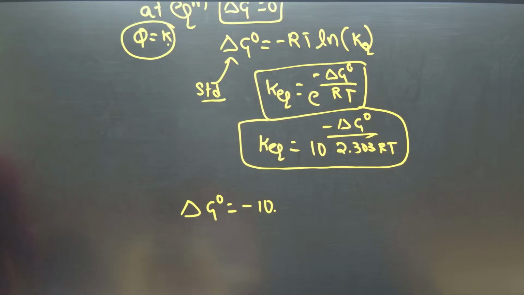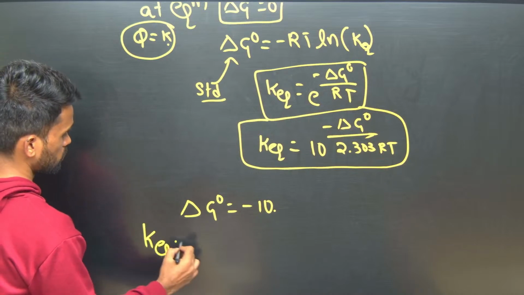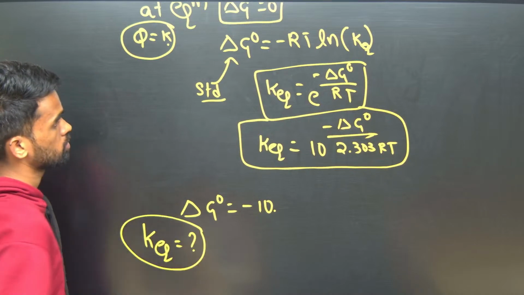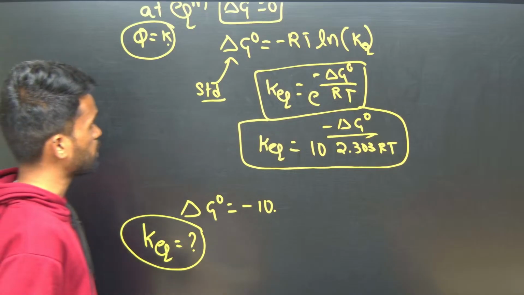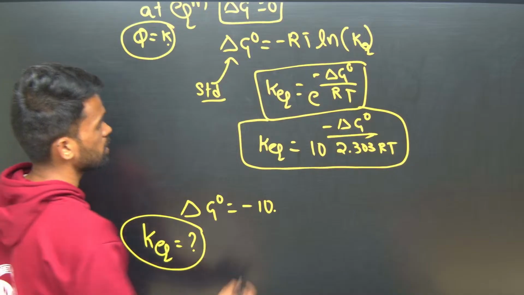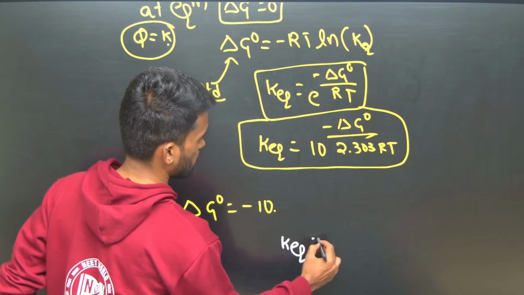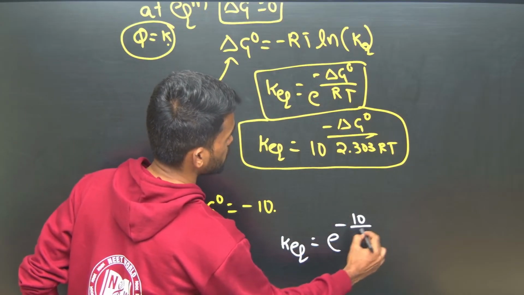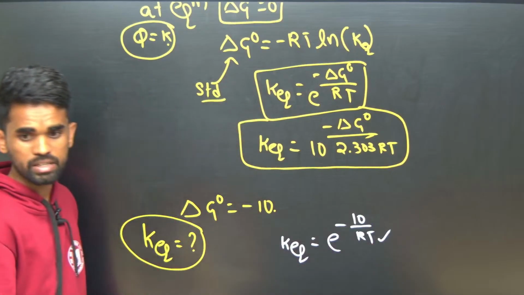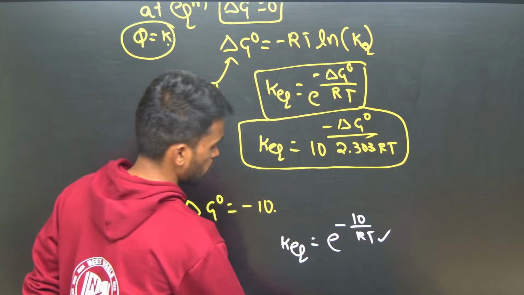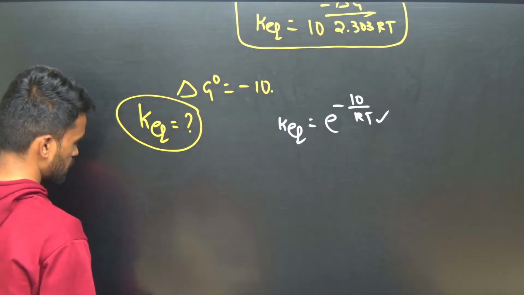Minus 10. Then K equilibrium is how much? So what happens here? If this is minus 10, it will be written as K equilibrium equals e power minus 10 by RT. If they give any temperature value, substitute over here to get the final answer. Okay. So now one more thing they will ask like this.